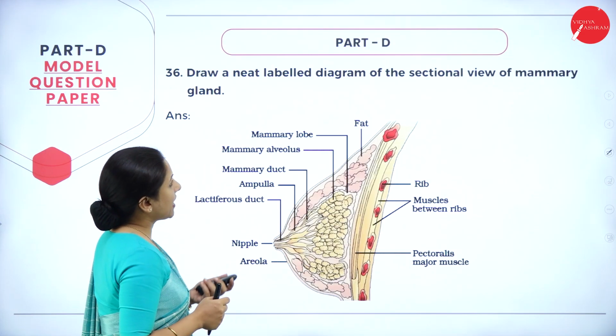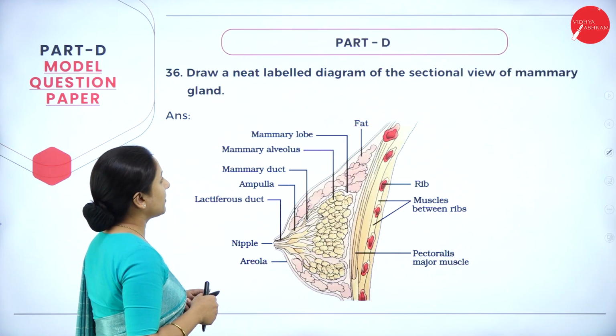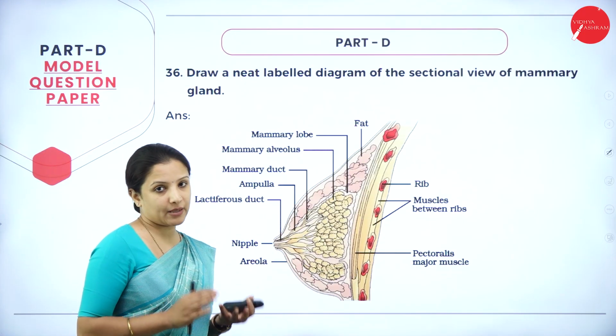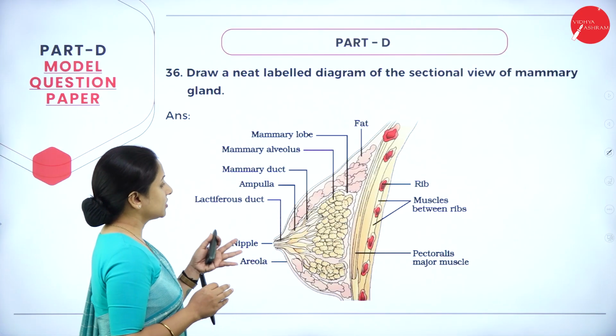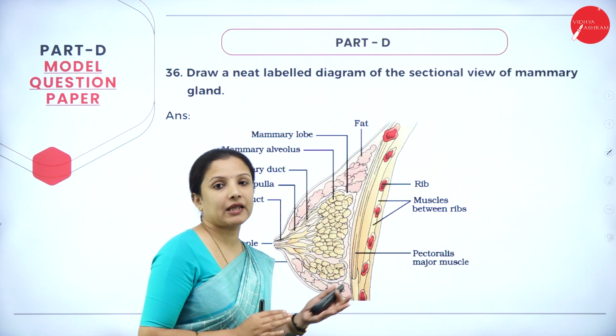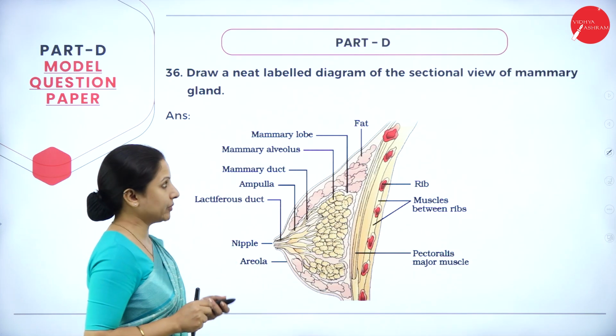Draw a neat labelled diagram of the sectional view of the mammary gland. It's a 5 mark question, so a total of 10 labelings should be put here. This is the NCERT diagram of the mammary gland. You have to draw it exactly and label it without any spelling mistakes.